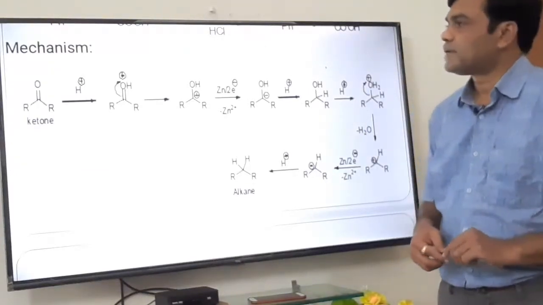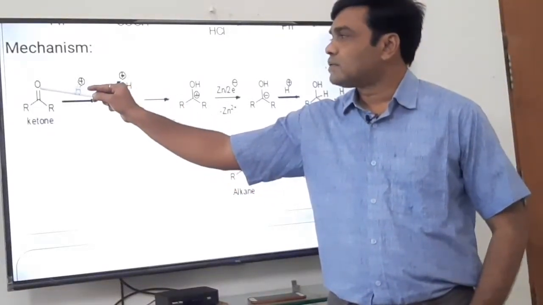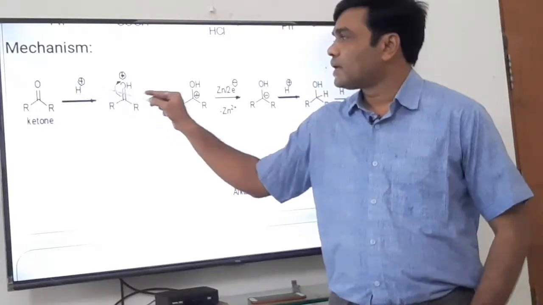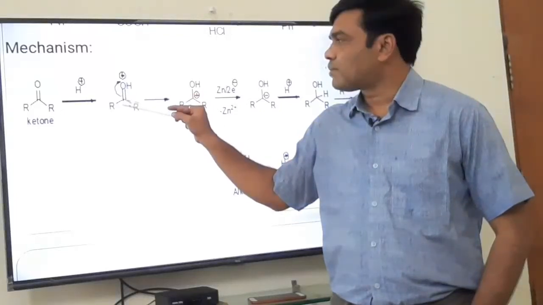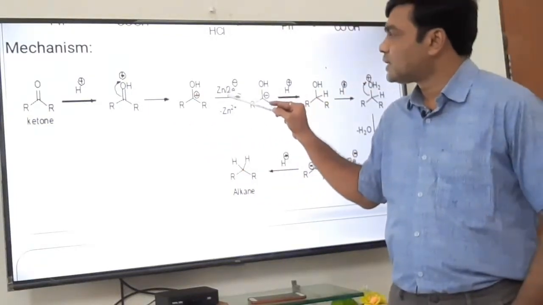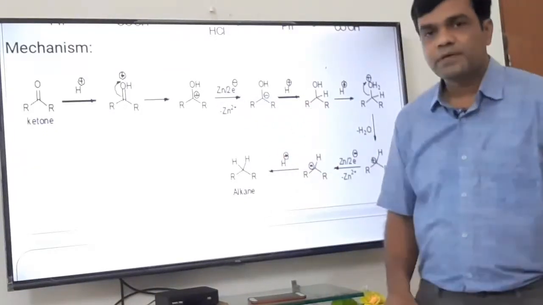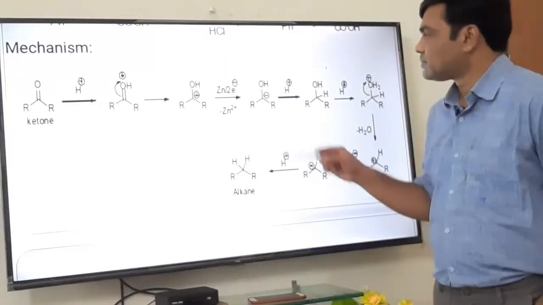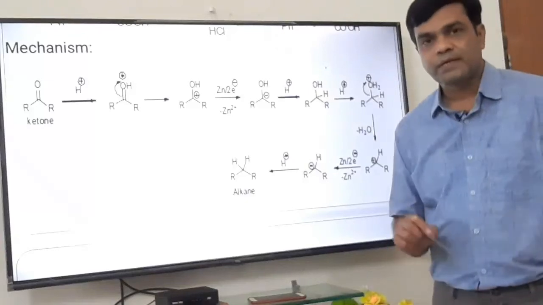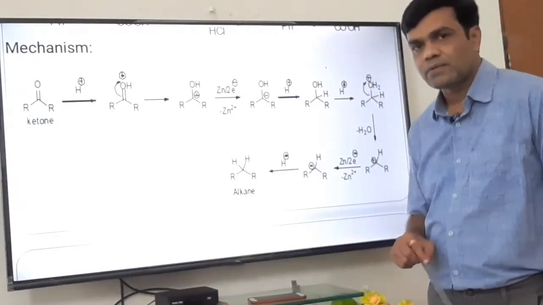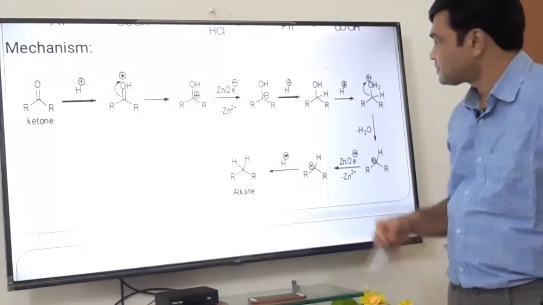I am repeating the mechanism again. The first step is protonation of the oxygen. Oxygen donates a lone pair to the hydrogen, the proton. Oxonium ion formation. Then the pi bonded electrons shift onto the oxygen, carbocation formation. Now zinc donates its pair of electrons to the carbocation. So here carbanion formation, with zinc ion as a byproduct. Then protonation, C negative H positive, C-H. We get the intermediate product, that is secondary alcohol, as the starting material is a ketone. If I start from aldehyde, I will get primary alcohol.